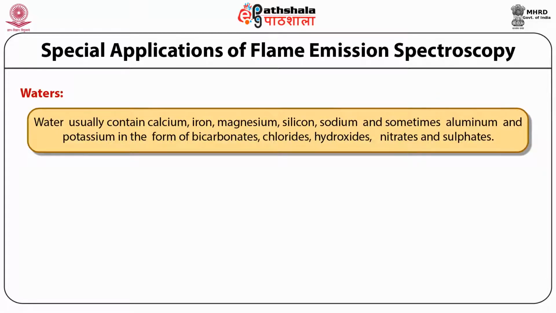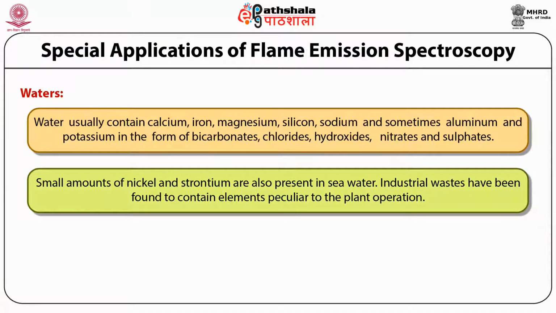This depends upon the source of the water. What is the source? It can be seawater, it can be groundwater. The type of element or metal that may be present in water differs according to the source. Small amounts of nickel and strontium have also been found in seawater. Industrial wastes have been found to contain elements peculiar to the plant operation. That depends upon what work the industry does, so we'll see different kinds of elements there.